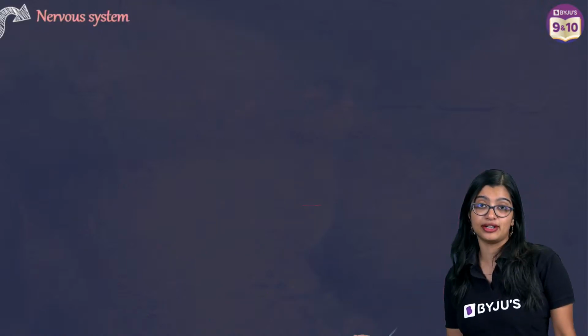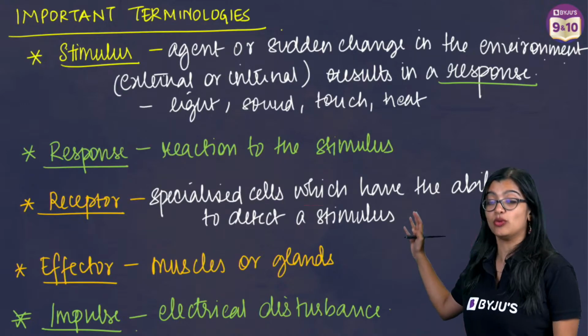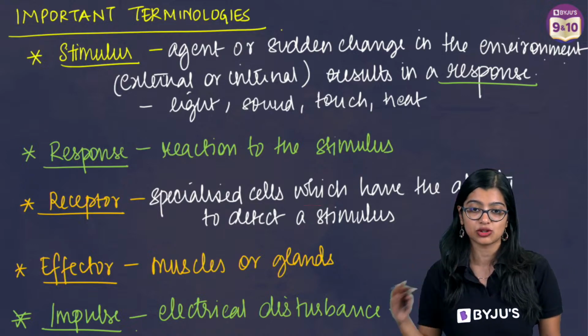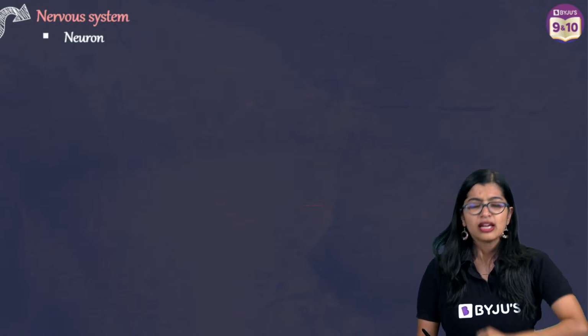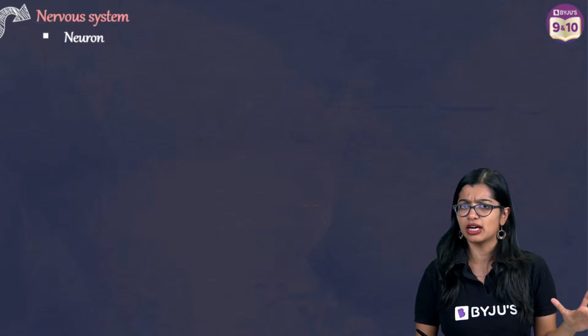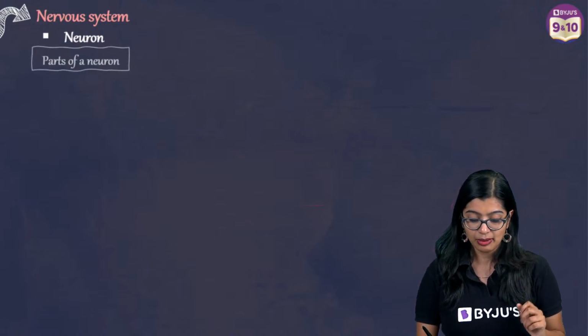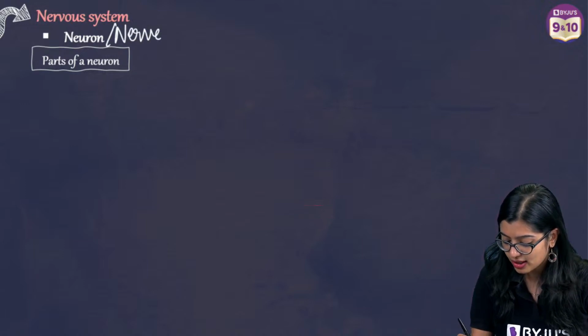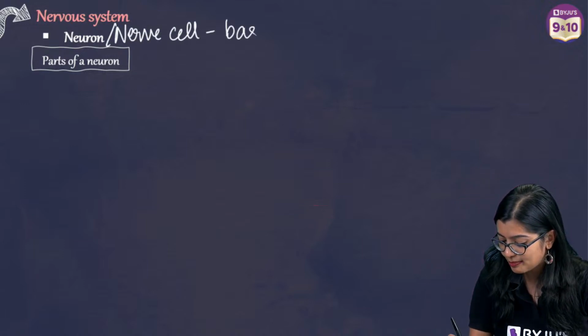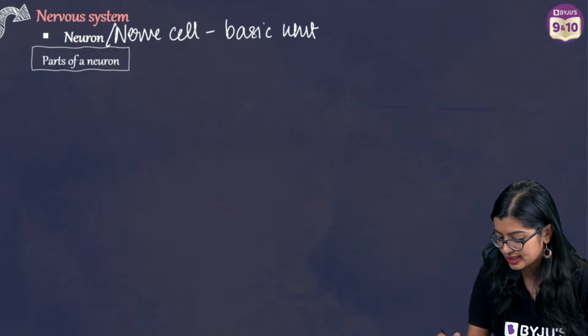So now that we've understood that we're able to do nervous coordination, we see that the nervous system enables nervous coordination. Now, what is the basic unit of the nervous system? It is nothing but a neuron. A neuron is also known as a nerve cell, which acts as the basic unit of the nervous system.